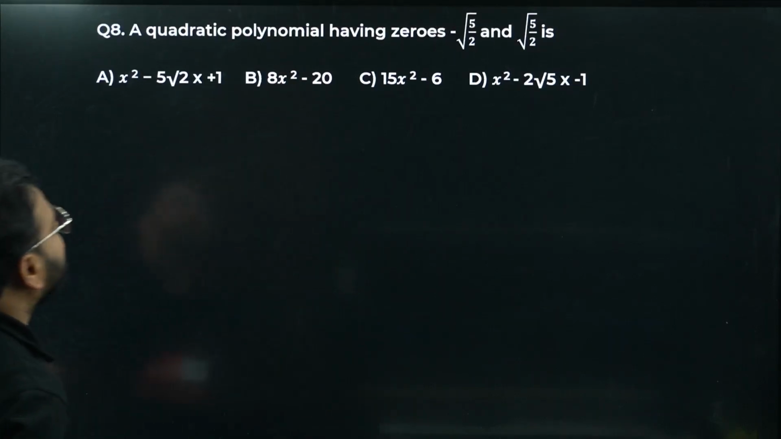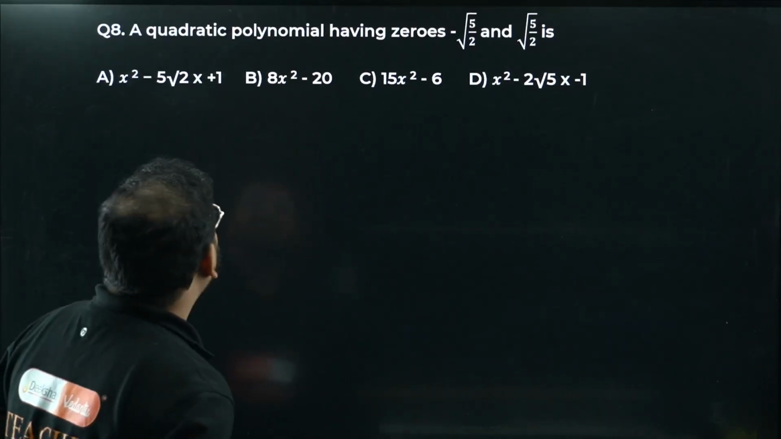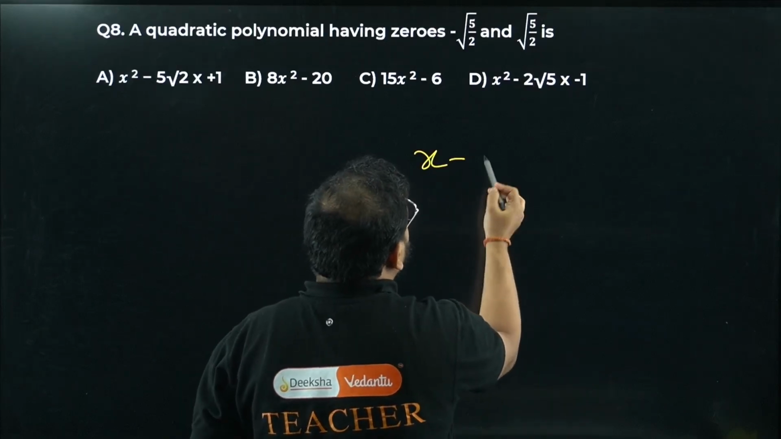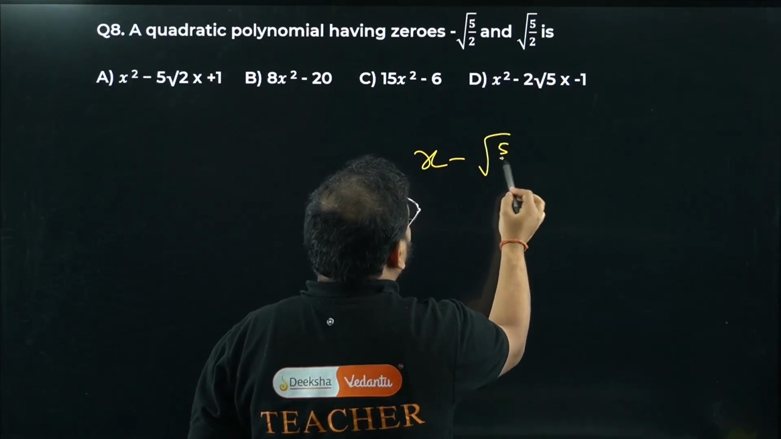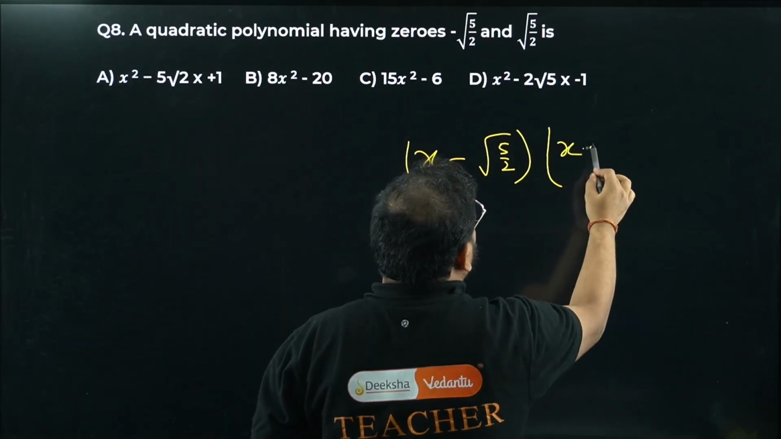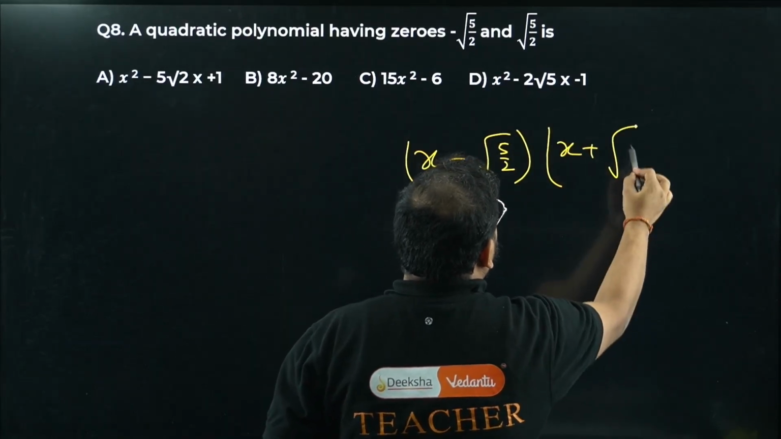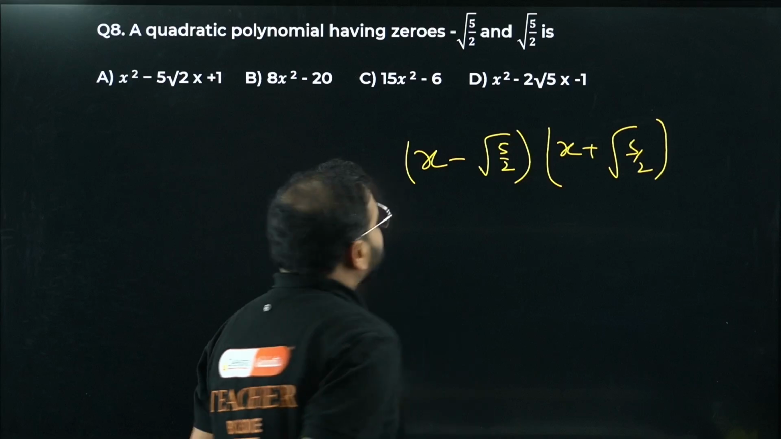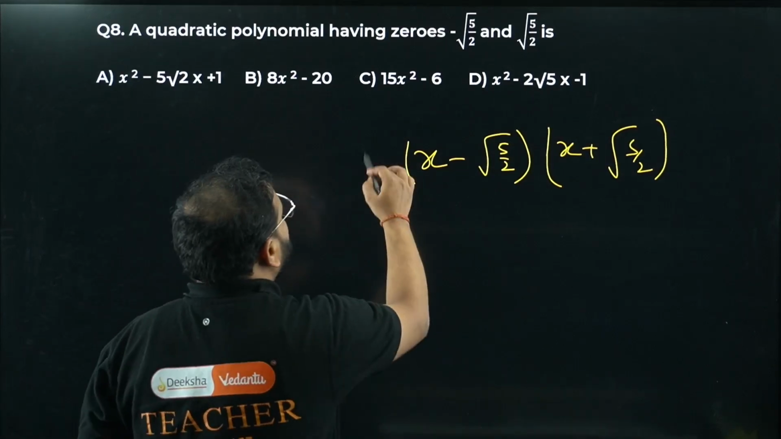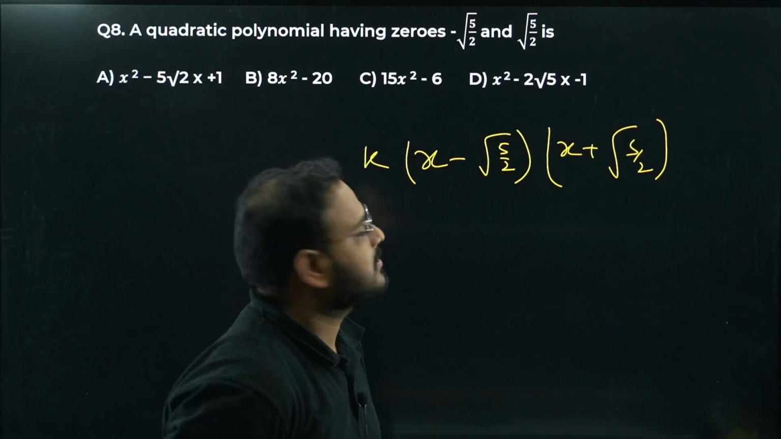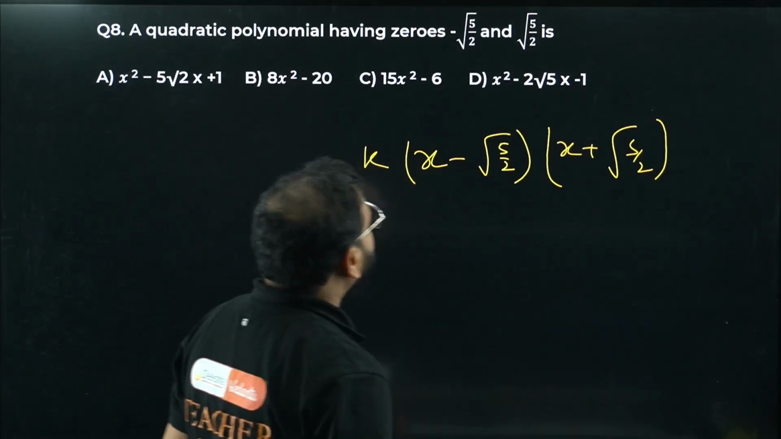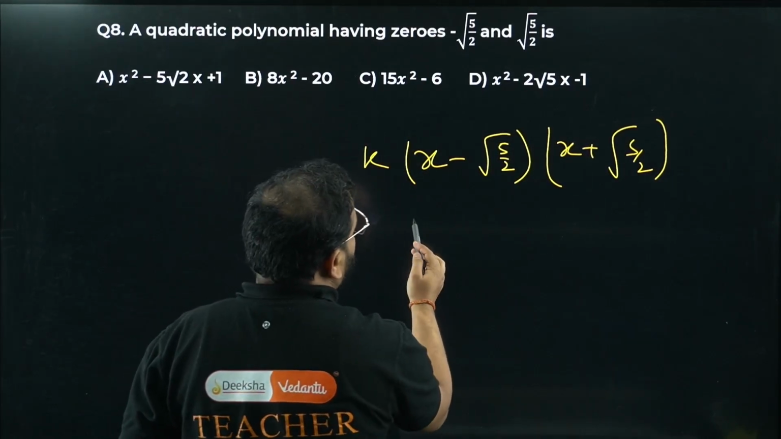A quadratic polynomial having zeros given like that is going to be what, sir? Chaliye. X minus root 5 by 2 they've given here, and this one plus root 5 by 2. This is correct. That's the polynomial we make. We have to keep a constant outside because we don't know what is the coefficient of x. Okay, we can't take that for sure. This is the polynomial, right? Now expand it. What are you gonna get?